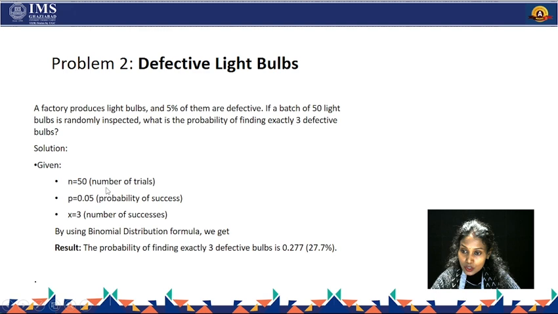Therefore, p is 0.05. By using the binomial distribution formula, nCx p to the power x q to the power n minus x, every parameter's value is given here. n is 50, p is 0.05, x is 3 and q is 1 minus p, 1 minus 0.05. By putting all the values in our formula, we get the probability of finding exactly 3 defective bulbs as 0.277, which is 27.7%.